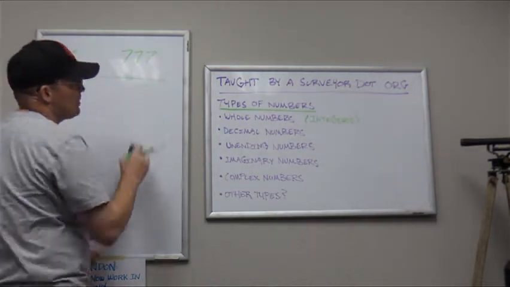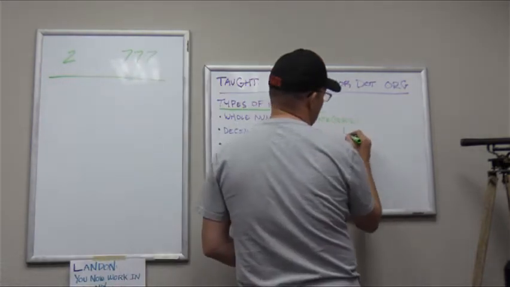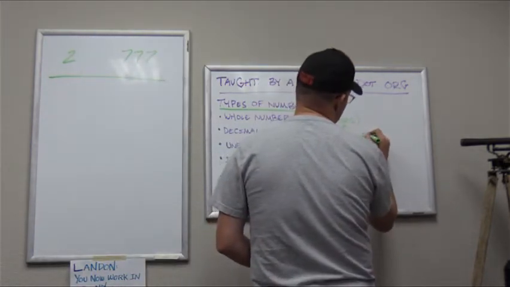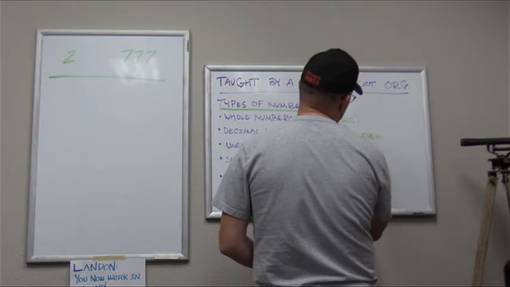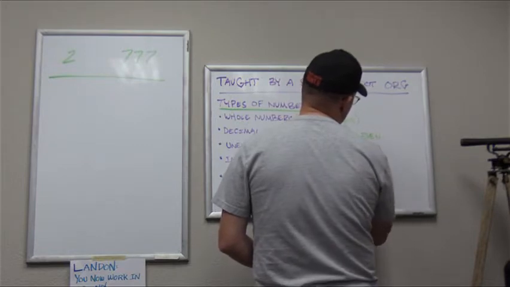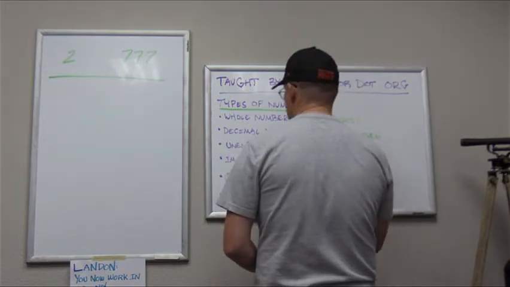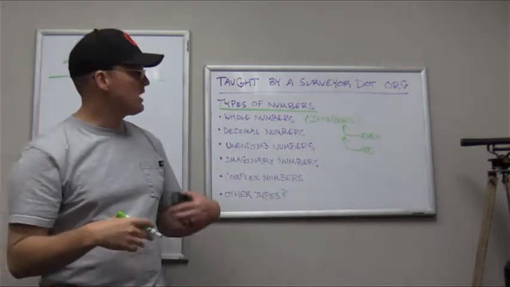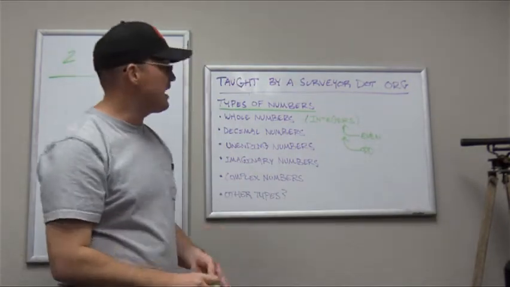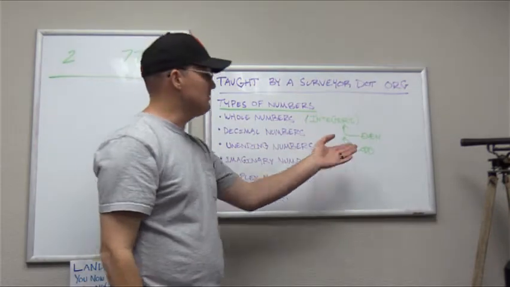Okay, now whole numbers can be even or odd, right? So even means it's evenly divided by 2. Okay, odd means if you divide it by 2, you're going to get some fractional part. Okay, we're not going to get into a whole bunch of detail about that, but whole numbers can be either even or odd.